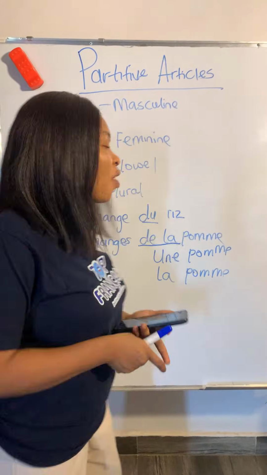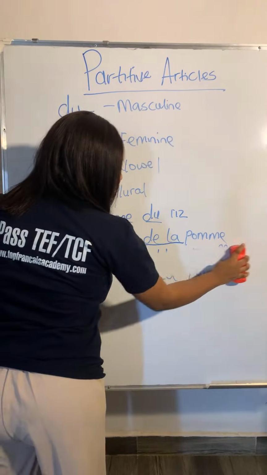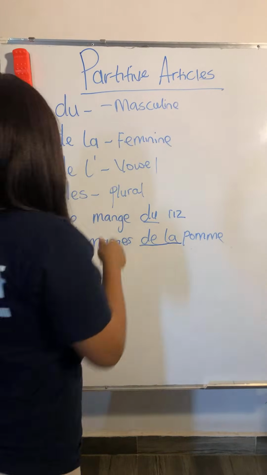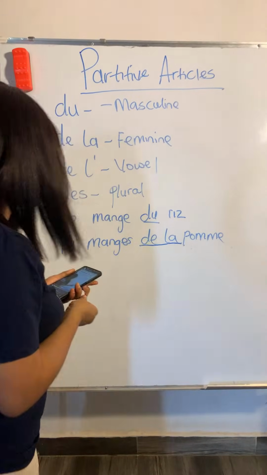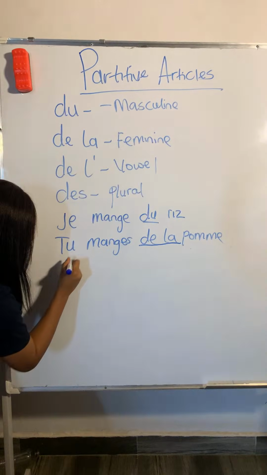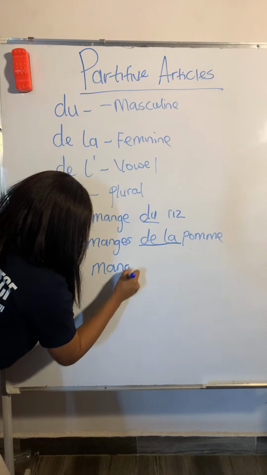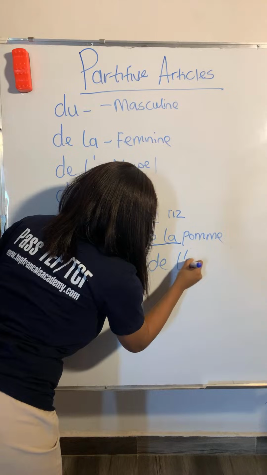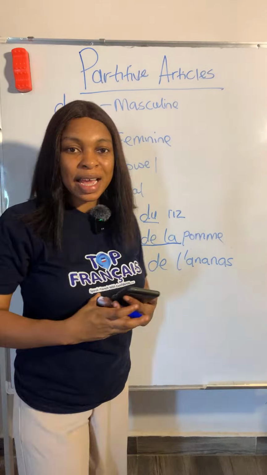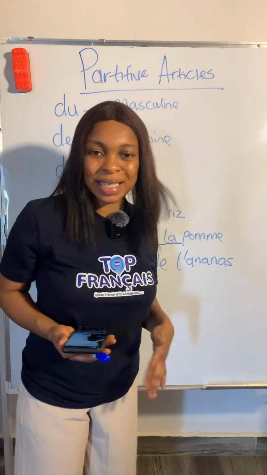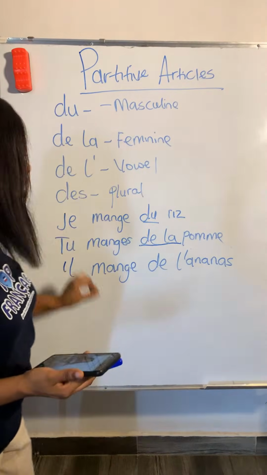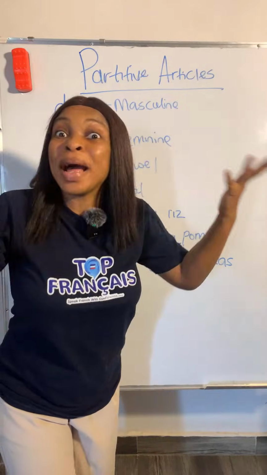La pomme. But our focus now in this class is the partitive article. Now let's look at the next one: de l'. Something like, he is eating pineapple. Let's look at that. Il mange de l'ananas. Look at it. Il mange de l'ananas, meaning he is eating pineapple.